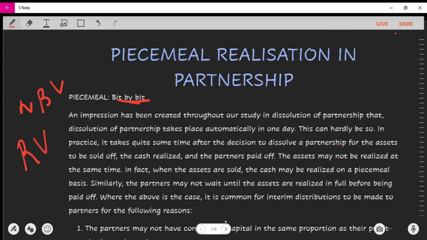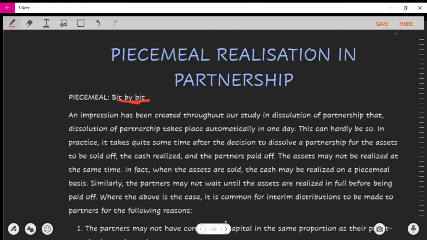Now I hope you'll be able to understand what the overview of piecemeal realization is. It's basically a bit by bit sharing of the realizations in a partnership, because the partnership has already come to an end, so they are sharing these funds.